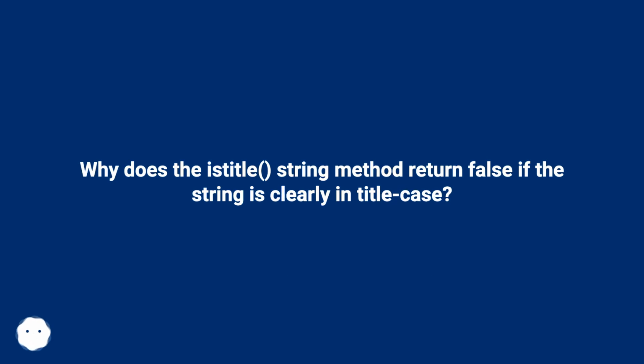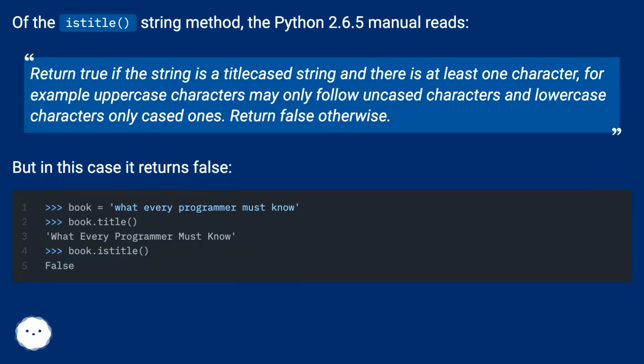Why does the istitle string method return false if the string is clearly in title case? Of the istitle string method, the Python 2.6.5 manual reads: return true if the string is a title case string and there is at least one character. For example, uppercase characters may only follow uncased characters and lowercase characters only cased ones. Return false otherwise. But in this case it returns false. What am I missing?